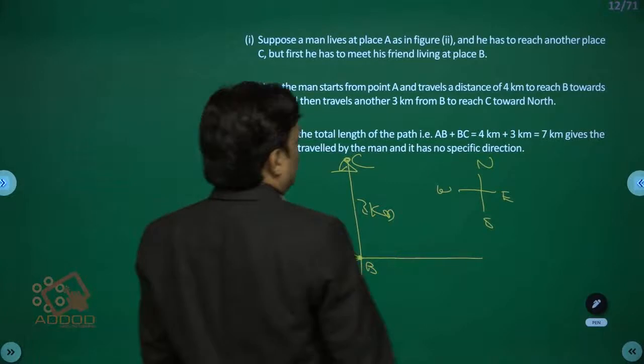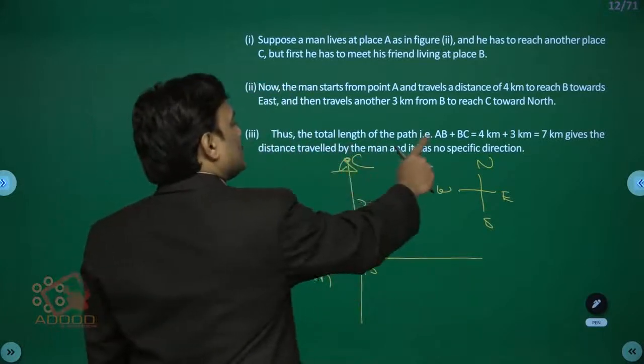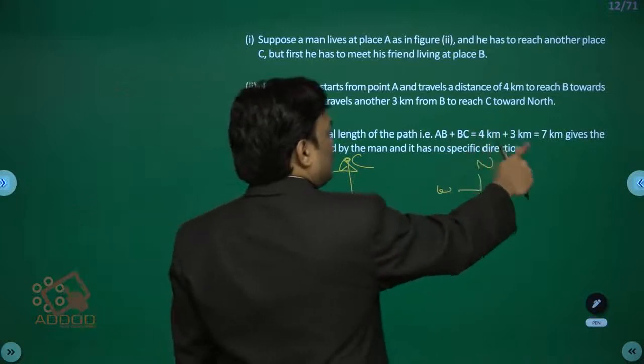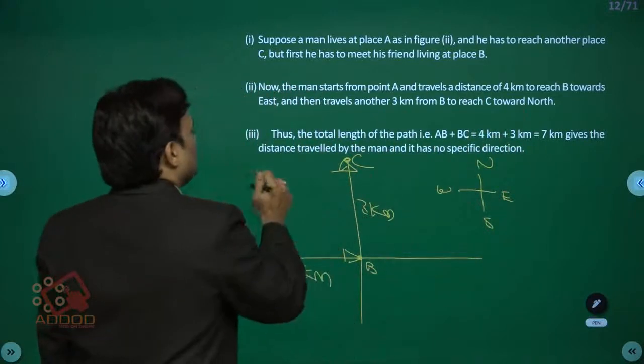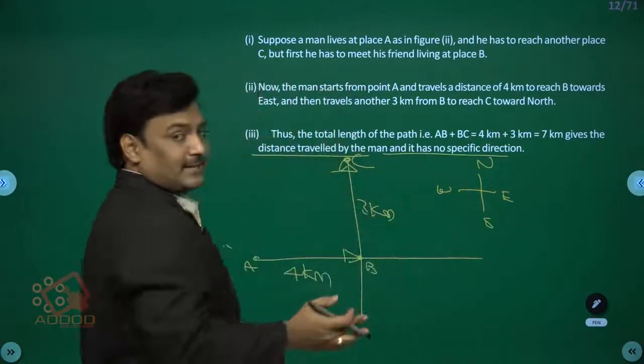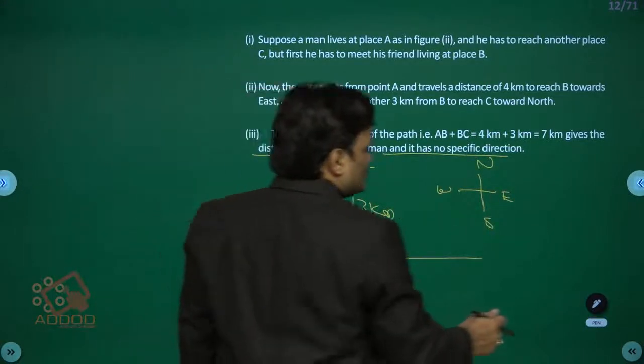So you can see here, thus the total length of the path, that is AB plus BC, is equal to 4 kilometers plus 3 kilometers. 7 kilometers gives the distance traveled by the man and has no specific direction, because distance is a scalar quantity.